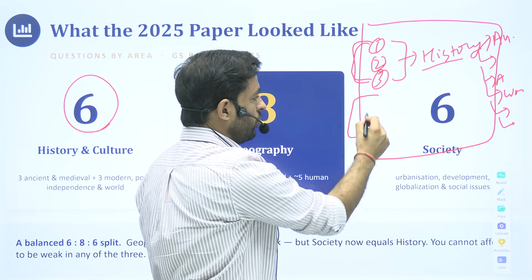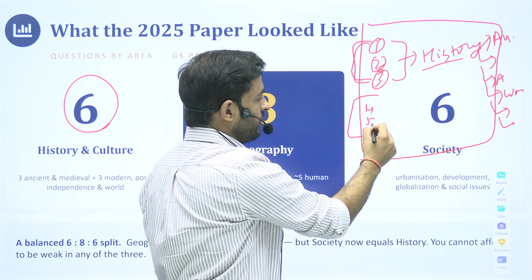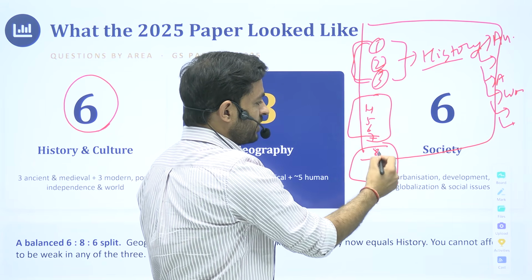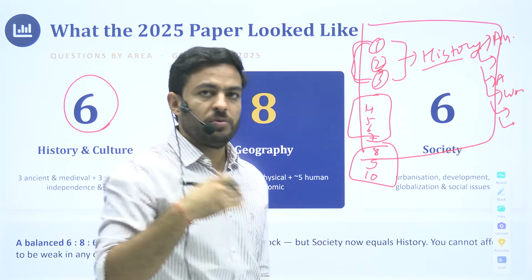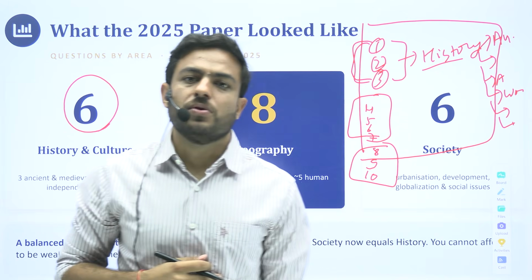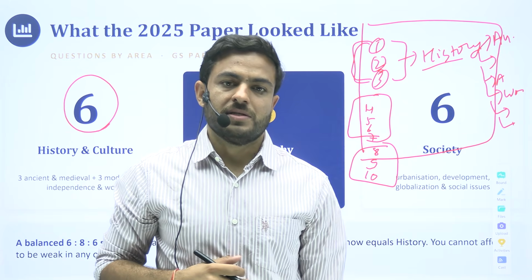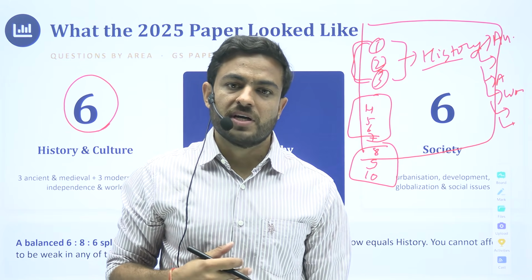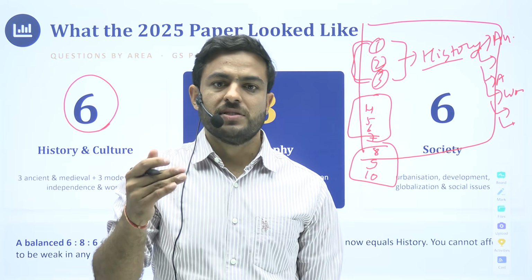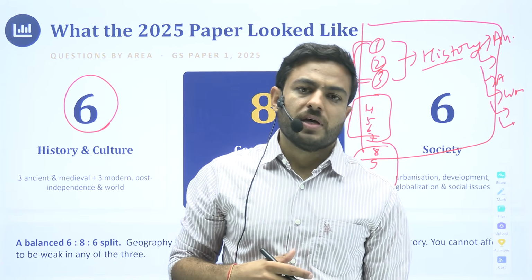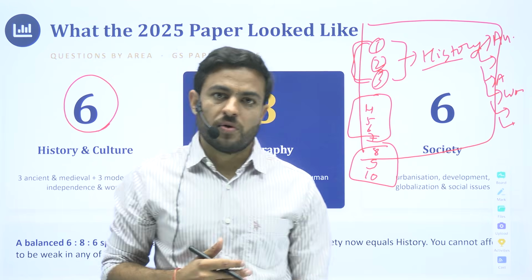After that, I would go and write questions number 4, 5, 6, 7 from the geography section. Then you are mentally prepared that questions number 8, 9, 10 would be from the society section. In an examination condition, when things seem to be working against you, having some direction about how the paper might approach you always helps.